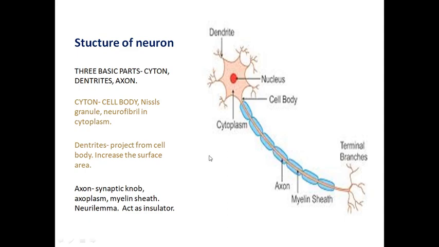Okay, the next one is called the axon. The axon is a long tail-like structure. At the terminal end, the final end of the axon, it is divided into so many branches, called terminal branches. The many knob-like structures are called synaptic knobs. It is not mentioned in the diagram, but it occurs in the terminal branches. It plays a vital role because the neurotransmitter is present only in the synaptic knob.